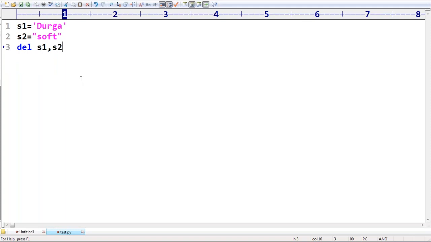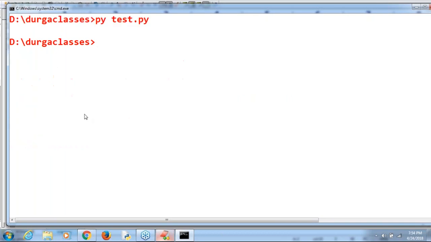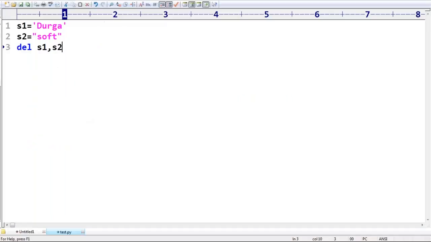Yes, we can use the del keyword. We can use the del keyword with multiple references also. Remember, Srivani, all the references by default will be deleted. Perfectly acceptable. Okay.